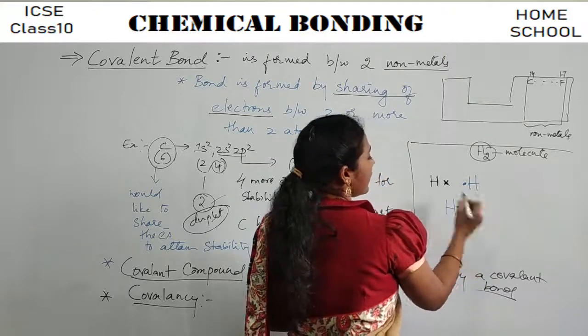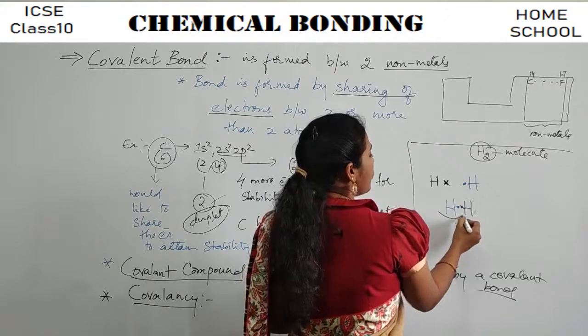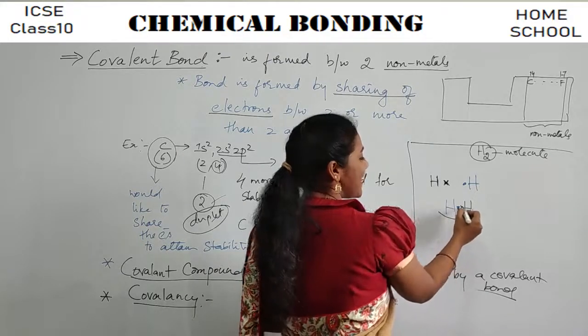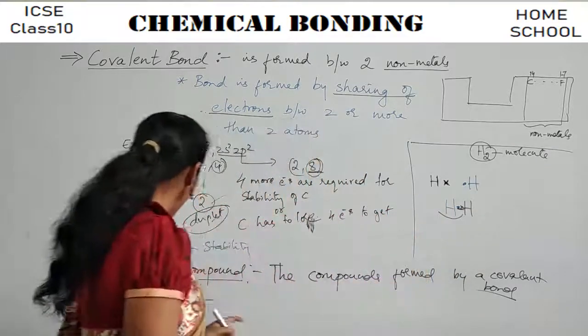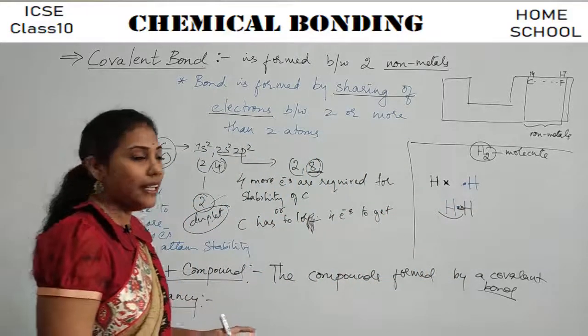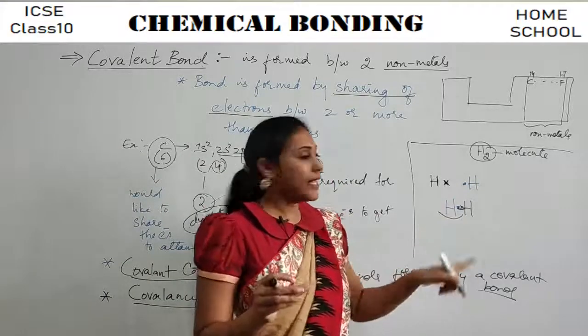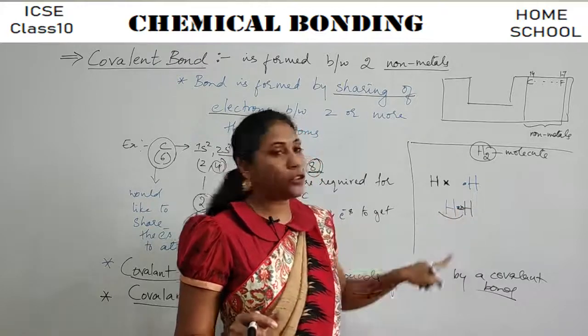So this is the electron of this hydrogen, this is the electron of this hydrogen. Now these electron pairs that have been shared between both the atoms are called covalency. So, the number of electron pairs. Just one pair of electrons is there between two hydrogen atoms.